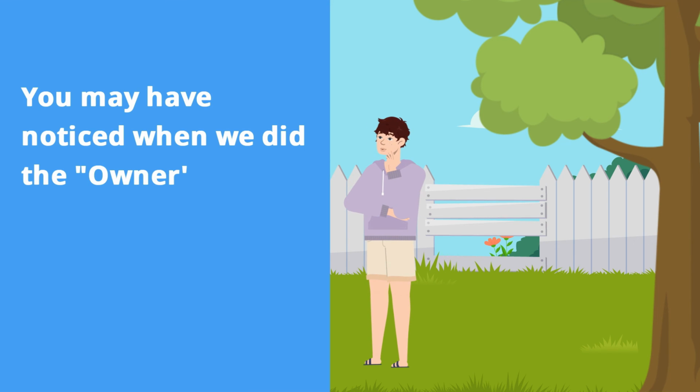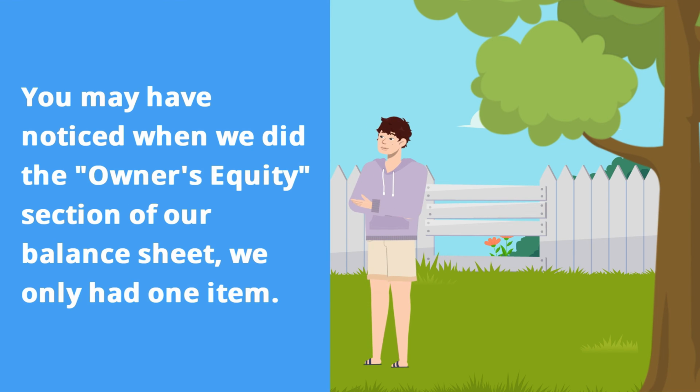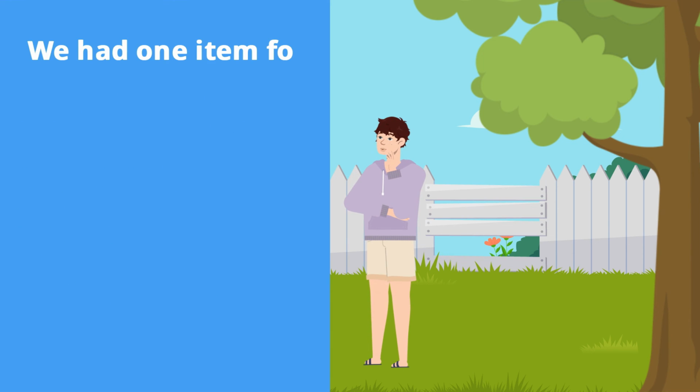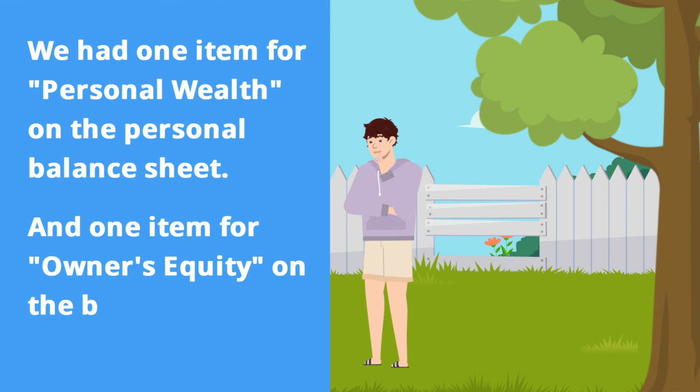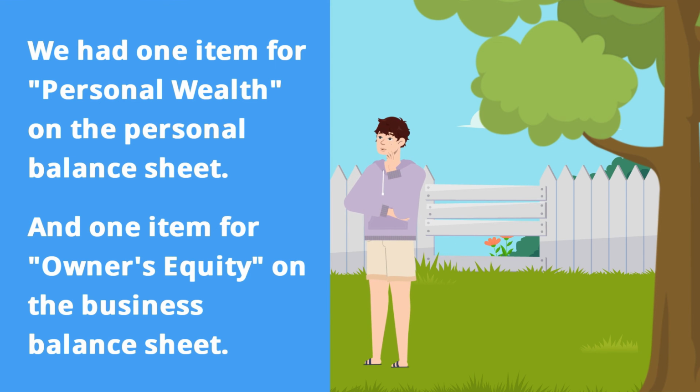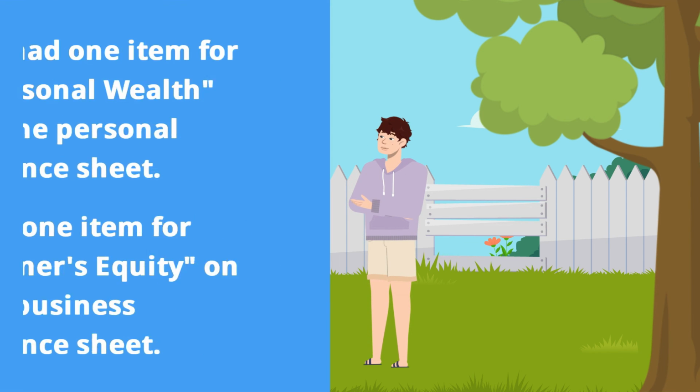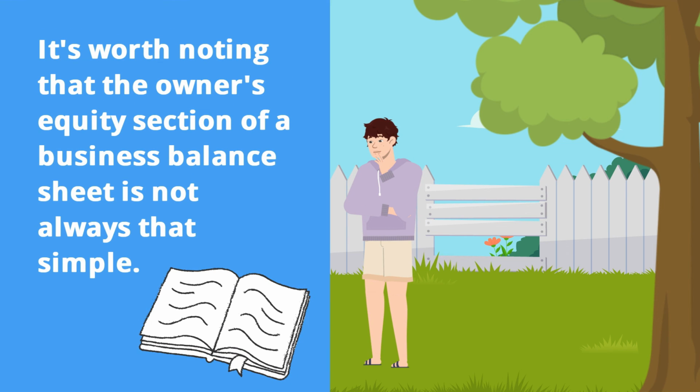You may have noticed that when we did the owner's equity section of our balance sheet, we only had one item. We had one item for personal wealth on the personal balance sheet and one item for owner's equity on the business balance sheet. While this is correct for this exercise, it's worth noting that the owner's equity section of a business's balance sheet is not always that simple.